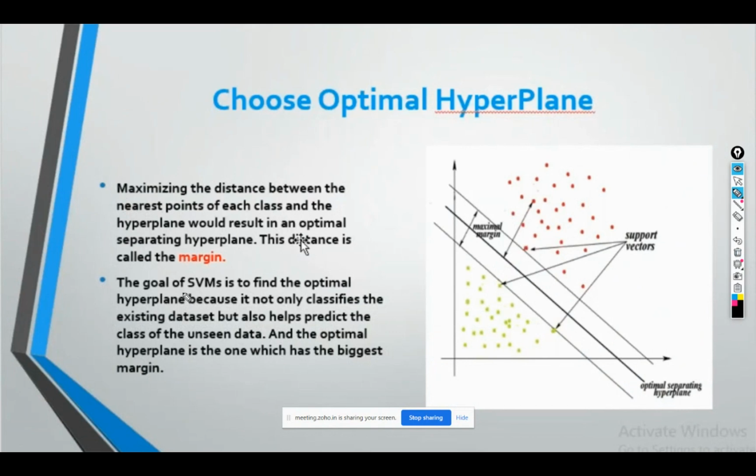See, the goal of the SVM is to find an optimal hyperplane because it not only classifies the existing dataset, but also helps us predict the classes of unseen data, which will be your test data or any future data. The optimal hyperplane is the one which has the biggest margin, because with the help of the biggest margin we'll be able to classify more and more points correctly. Am I clear till now?